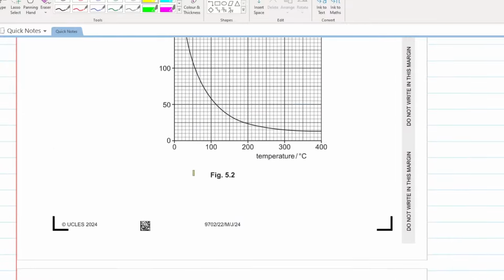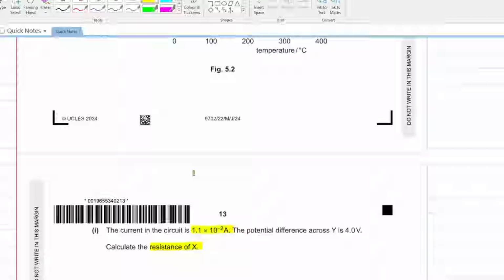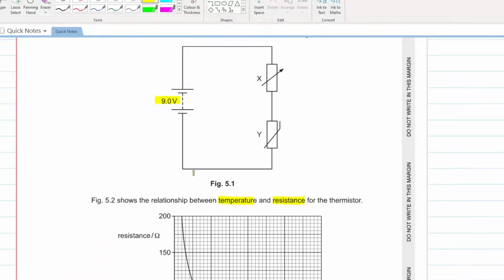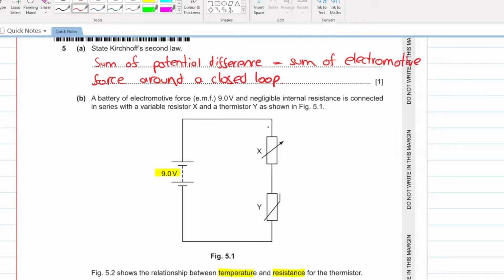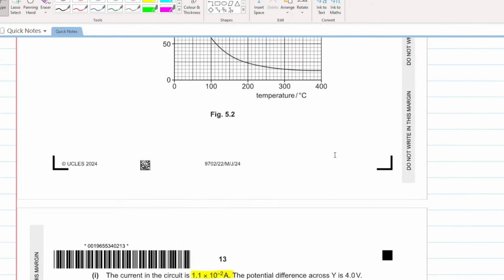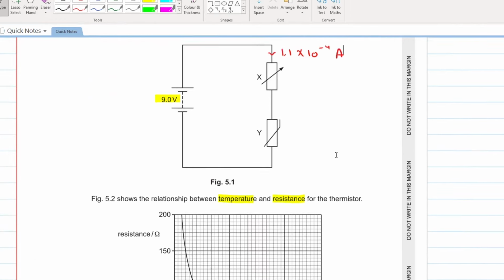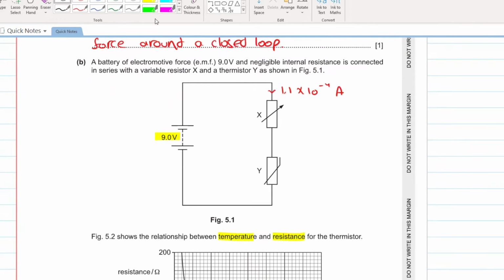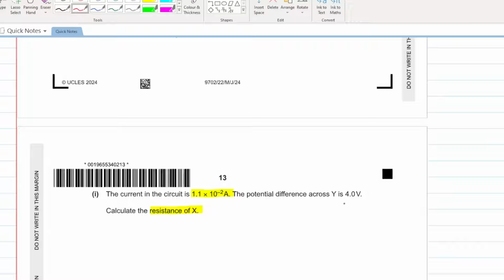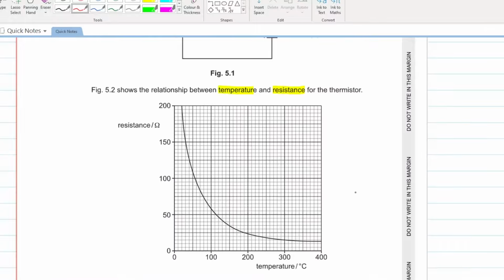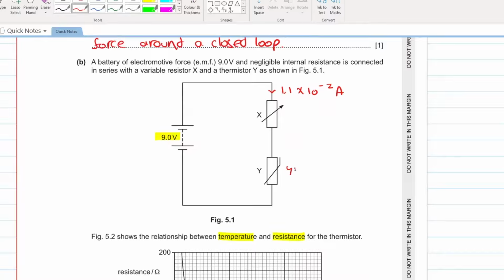So if you notice, the current in the circuit is 1.1 into 10 raised to the power of minus 2 ampere. Since it is a series circuit, the current value will remain this throughout. Simple. And the voltage across Y is what? 4 volts. Perfect.